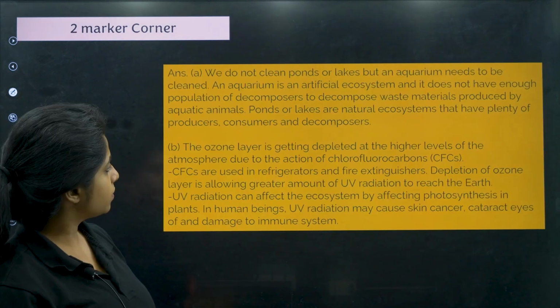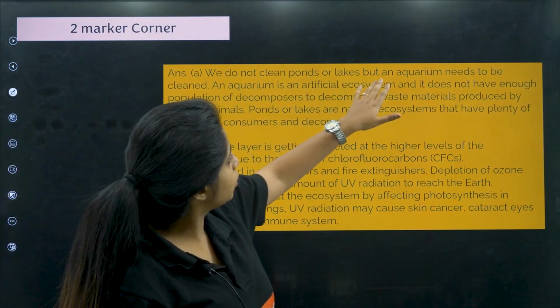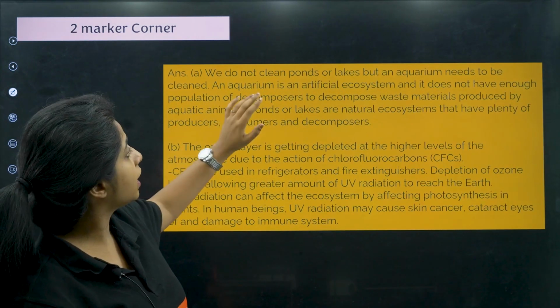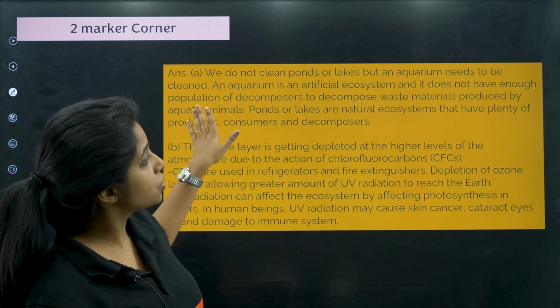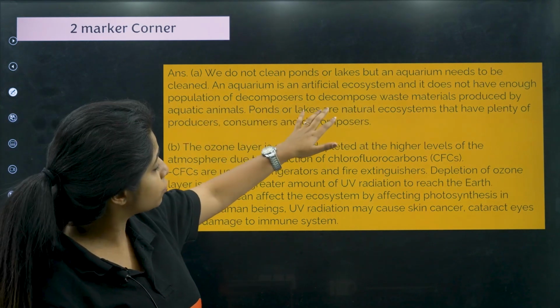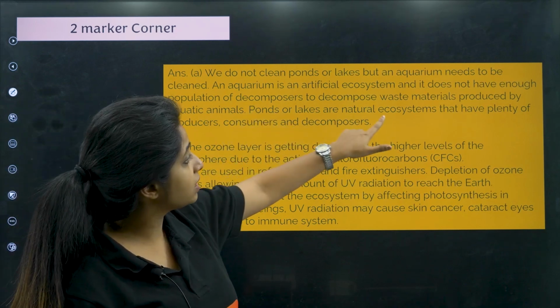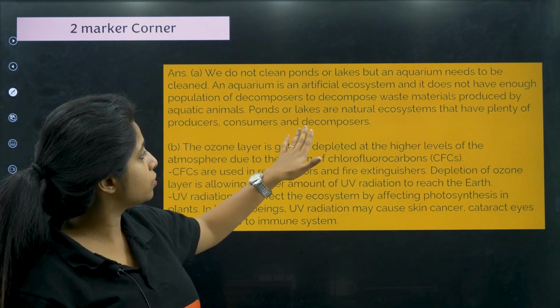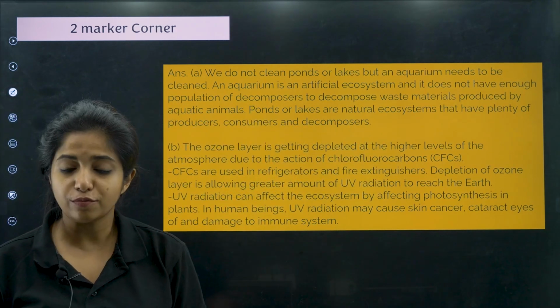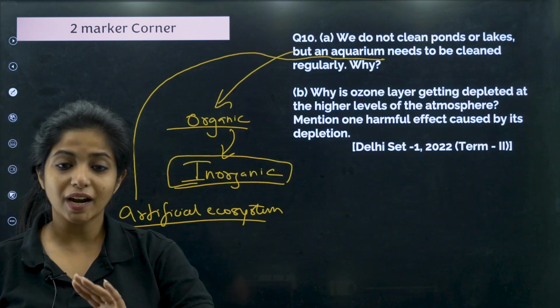Okay, so how do you frame this answer? First, we'll read that. We do not clean ponds or lakes, but an aquarium needs to be cleaned. An aquarium is an artificial ecosystem and does not have enough population of decomposers to decompose waste materials produced by the aquatic animals. Ponds or lakes are natural ecosystems that have plenty of producers, consumers, and basically decomposers as well. Cool? So that becomes the answer.